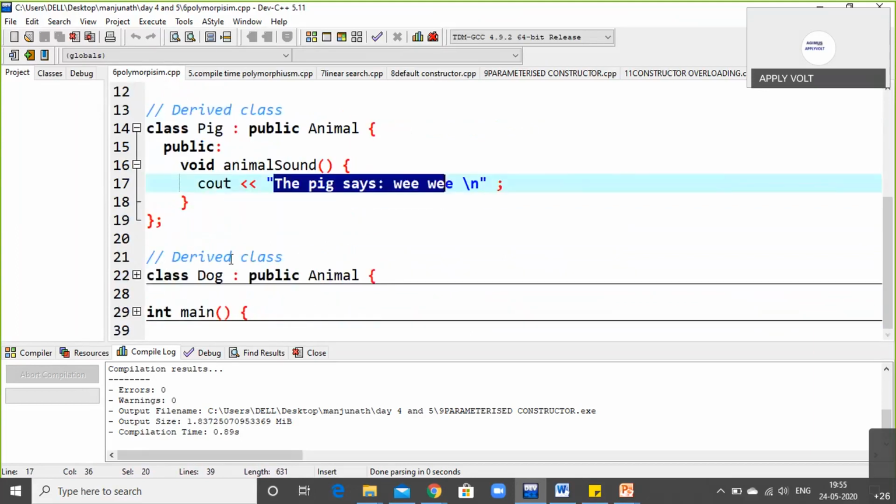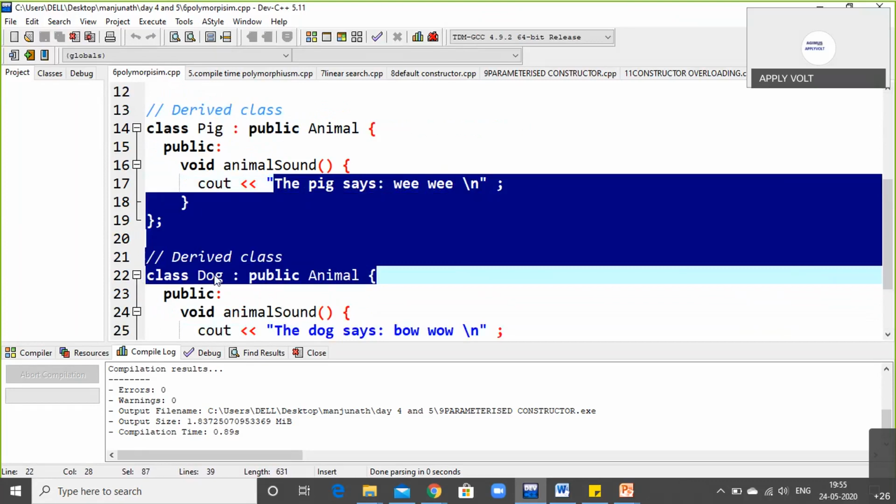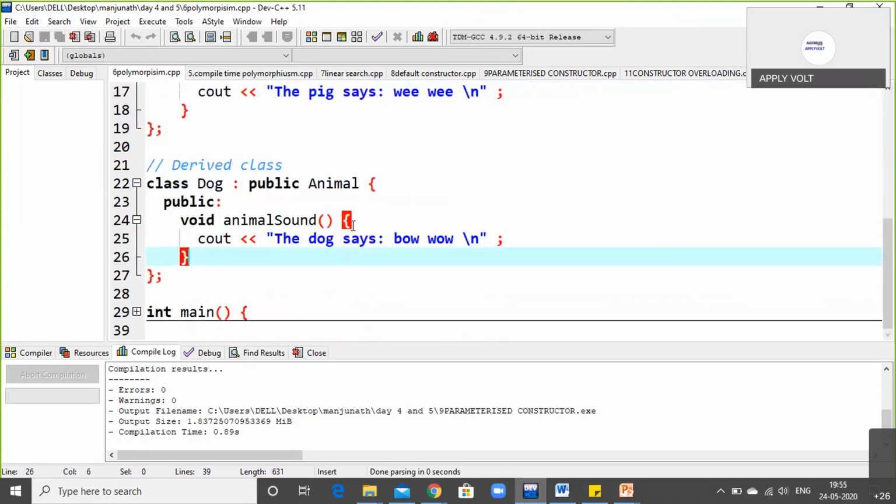Again, the derived class, one more form I'm taking here, that is dog. So what will the dog do? Again, a new block is opened here. In this block, I'm using the statement the dog says bow bow. Okay, that is how the dog does.